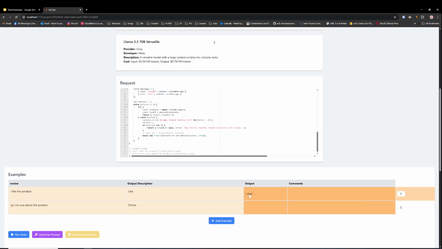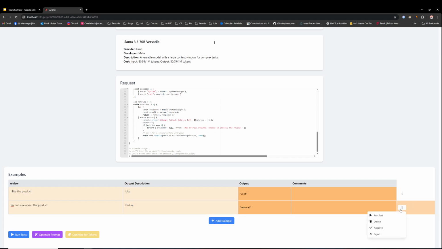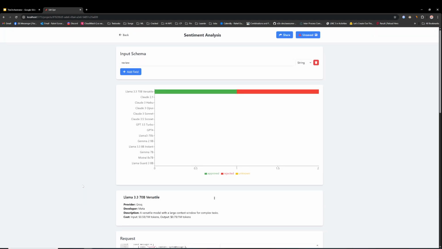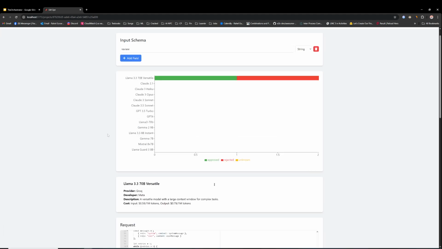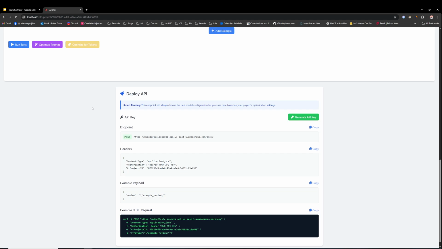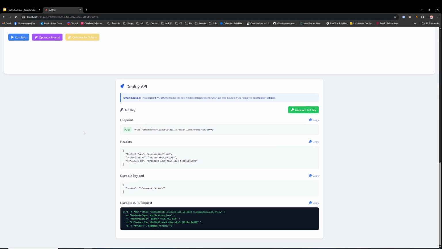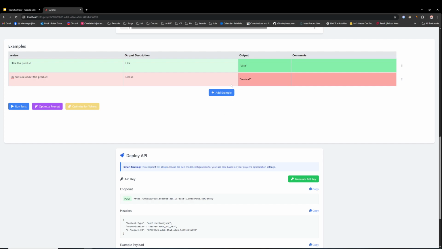And so here we see it's generated like, and it's generated neutral. Okay, so here we see an issue. So I'm going to click Reject for this one and Approve for this one. And so here we see that reflected in our leaderboard, Llama 3.3. It's got one approved, one rejected, but it's our leading contender for now. So it's going to be the chosen model. And in the future, these tests are going to be run automatically every week for a use case to make sure that the model is aligned with your test cases.